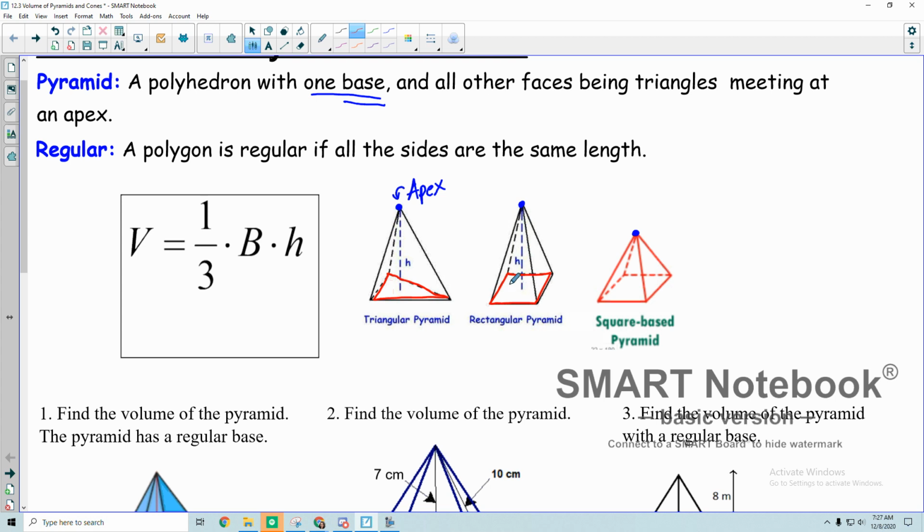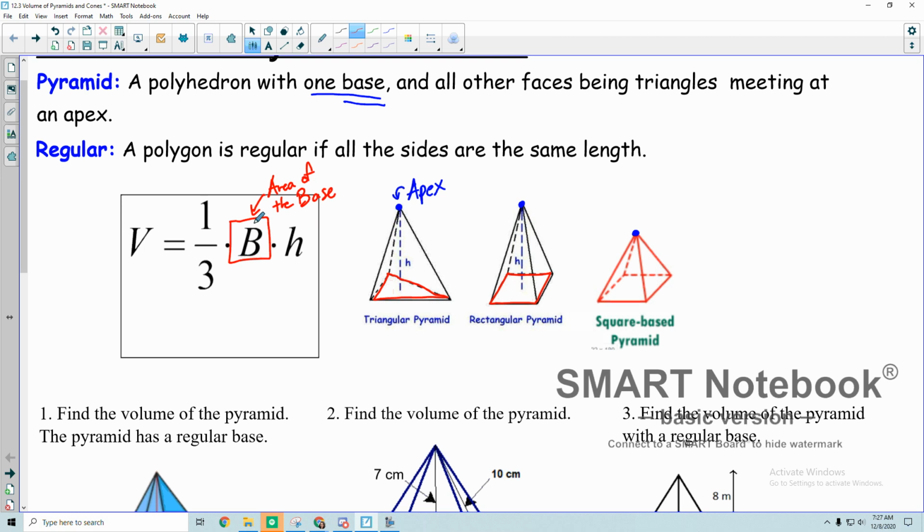So the formula that we're going to use to solve for the volume is going to look like this. It's actually very similar to the one we were using for prisms. The only difference is that we're going to have the number 1/3 in front of this formula, okay? So this B here still means the same thing that it did in the last video. This is the area of the base, okay?